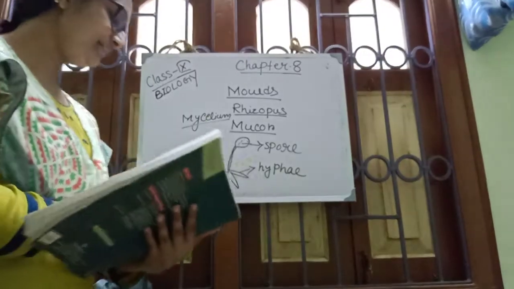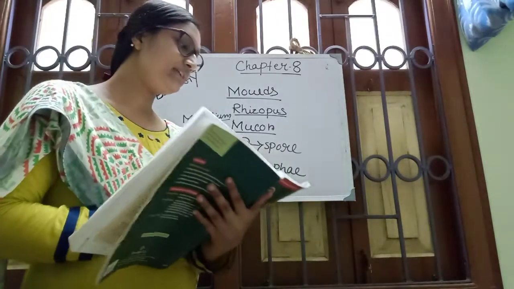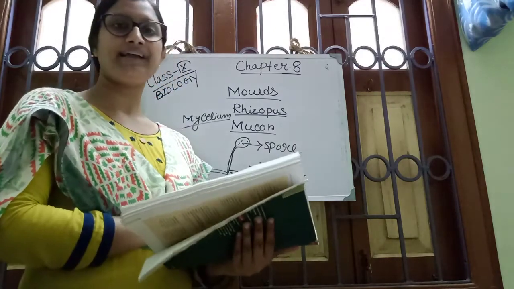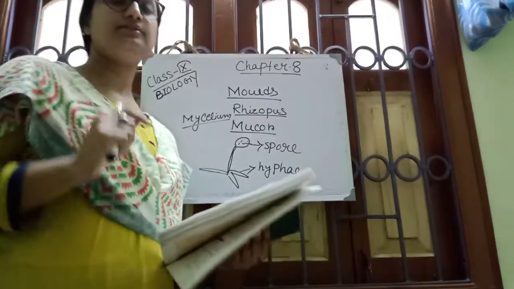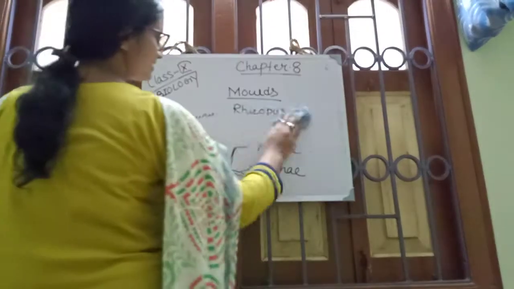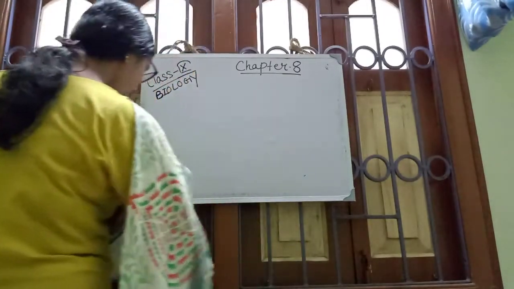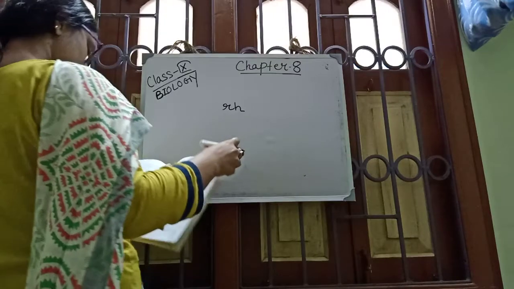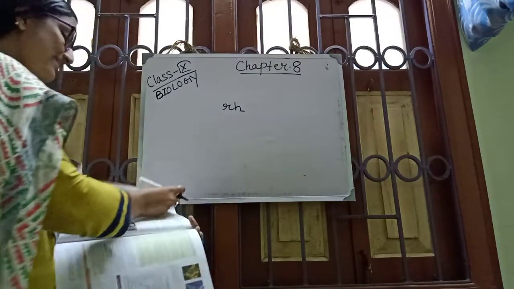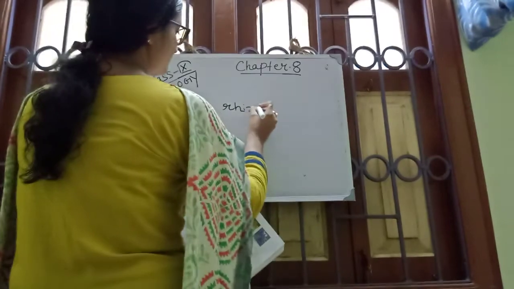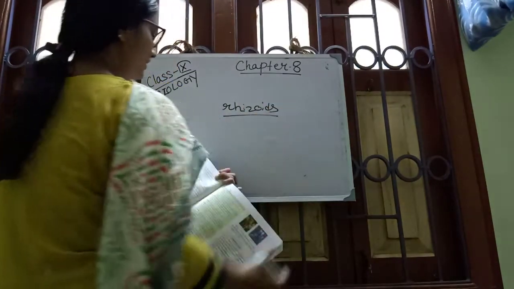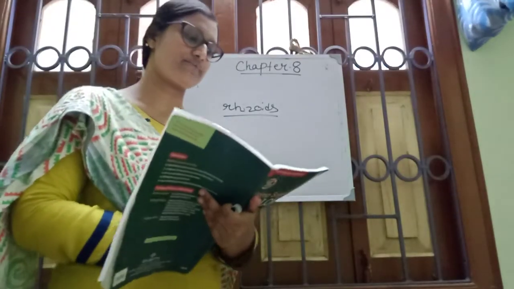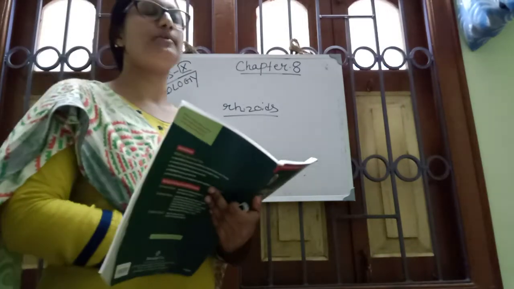The finger-like hyphae penetrate the substratum in which they grow. These are called rhizoids. The hyphae that penetrate the substratum are called rhizoids. And the hyphae posted over the substratum are called stolon. But stolon is absent in Mucor.